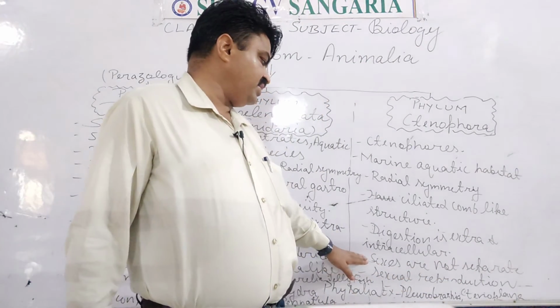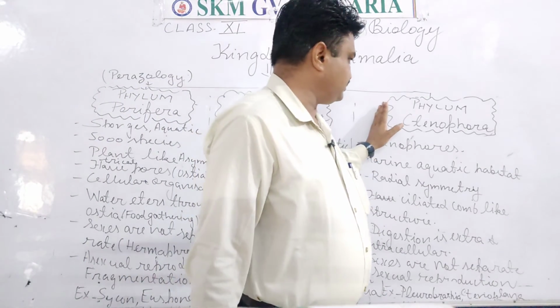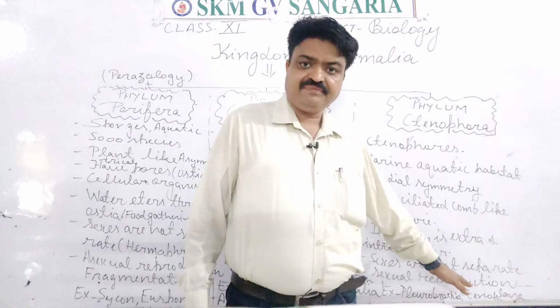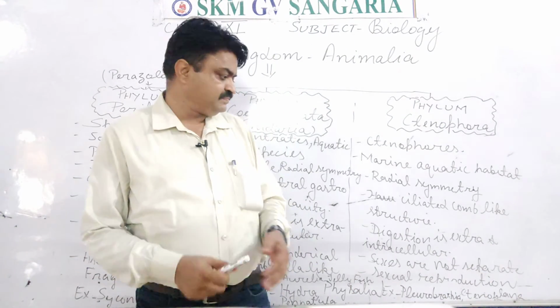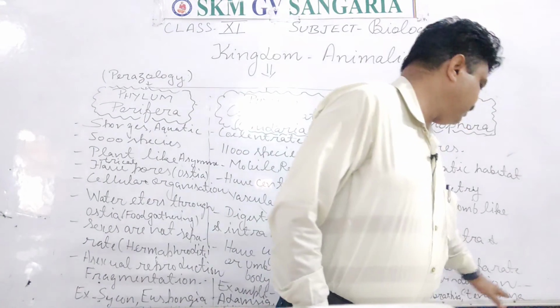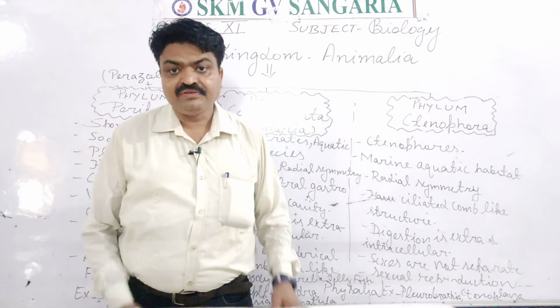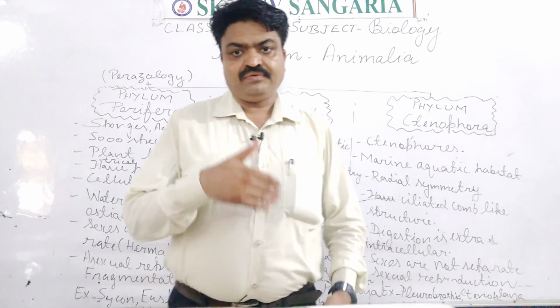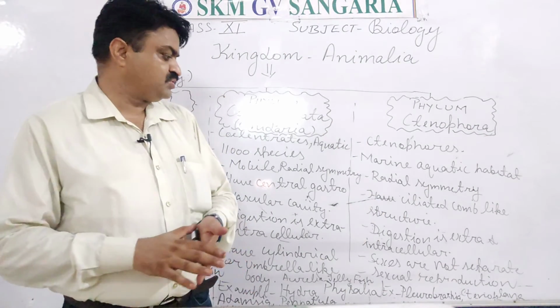And the living organisms that come in this phylum are Pleurobrachia and Ctenoplana. These are the examples of the Ctenophora group, students.